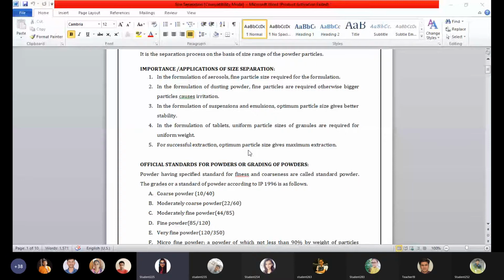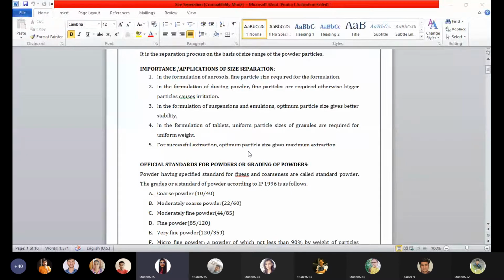Now the official standards which the IP has constructed are as follows. First is coarse powder, 10 by 40. The coarse powder is a kind of powder whose all particles can pass through sieve number 10, and not more than 40% of the powder will pass through sieve number 40. Okay, it was a simple definition.